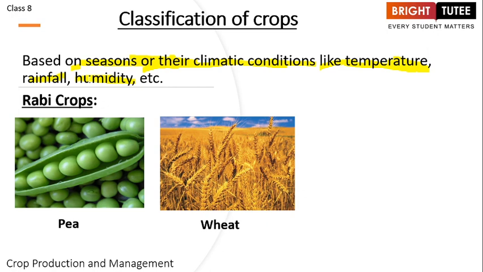All of these are the basis of this classification, whether a crop is growing in the summer season or in the winter season, and according to that we classify the crops. So there are two classifications: one is the rabi crops and the other is the kharif crops.